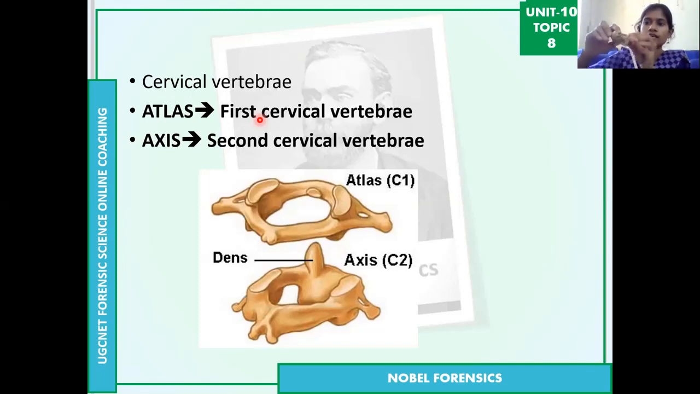So we are placing them like this, and actually they are like this in our vertebral column. This is the first bone, which is the atlas, and the second bone is the axis. So they are fused like this. These 2 are the first and second bones of the cervical vertebrae.